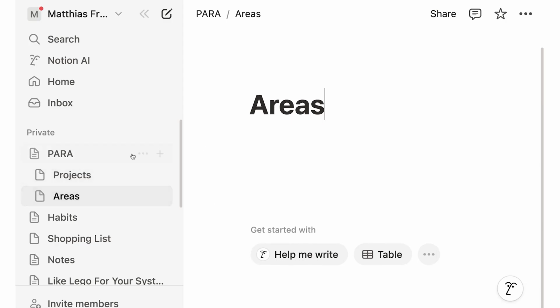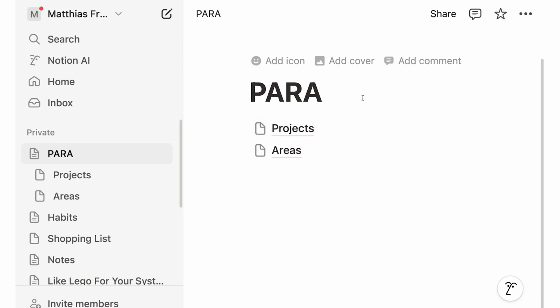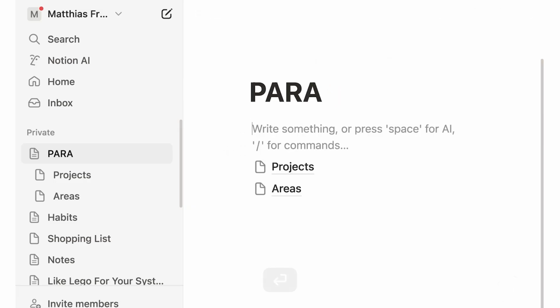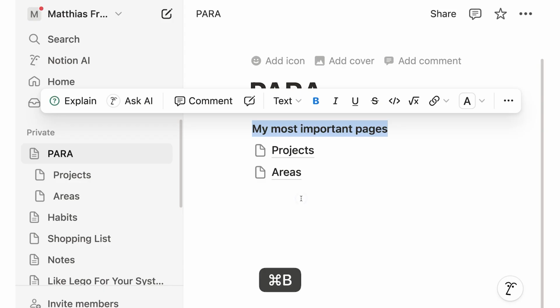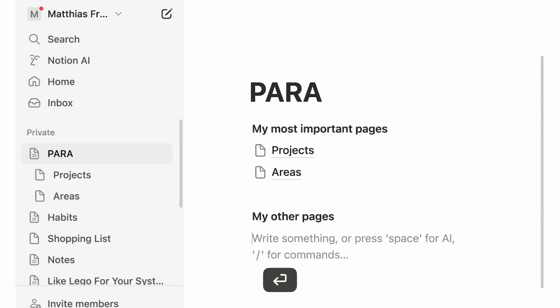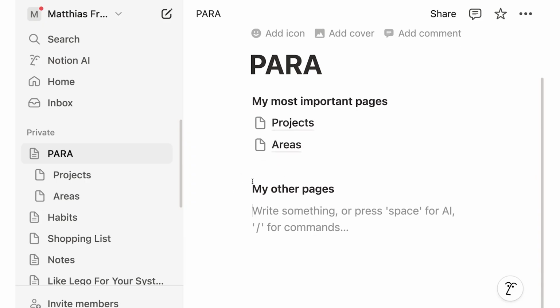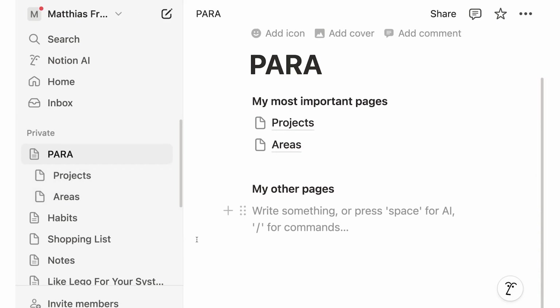So this behaves like a folder, but it is better because not just can you store elements inside Para, but you can also just use any other blocks. So unlike in a folder, where you can just sort it maybe alphabetically, you can also say here, okay, I could add some context. So for example, my most important pages. I could bold this and then I could have another section, my other pages, and then again, add pages below here. So just because there's no element that is called a folder doesn't mean we don't have something that can behave the same way in Notion.